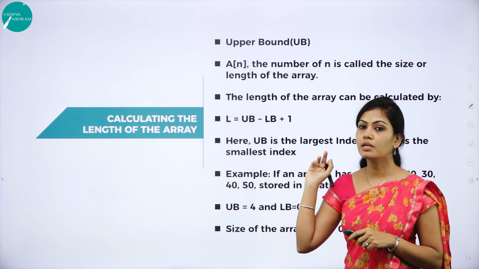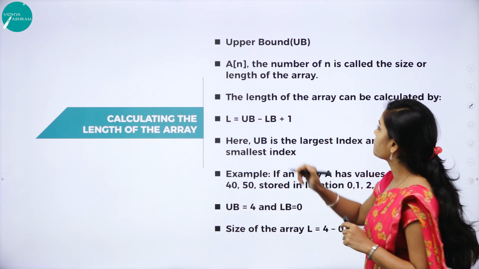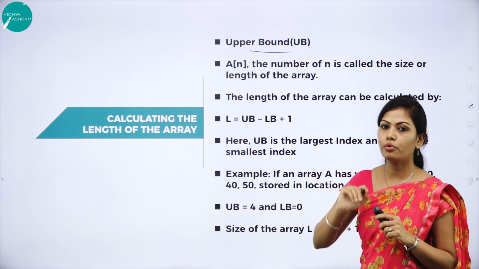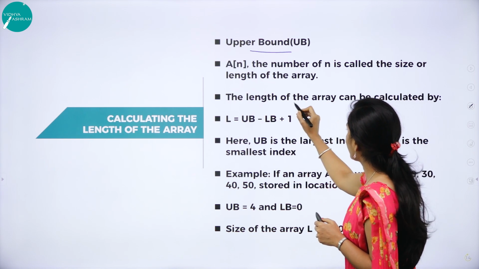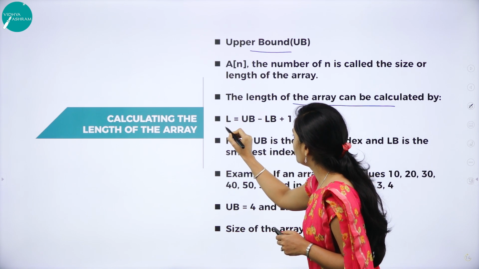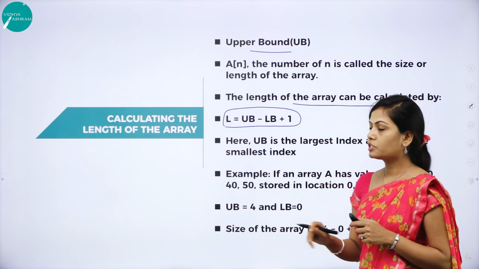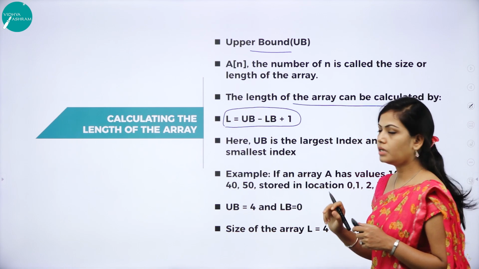So the next concept is length of the array. How to calculate the length of the array? Here upper bound is called UB, lower bound is called LB, and the length of the array can be calculated as L is equal to UB minus LB plus 1. So this is the formula. Using this formula we can find out the length of the array.